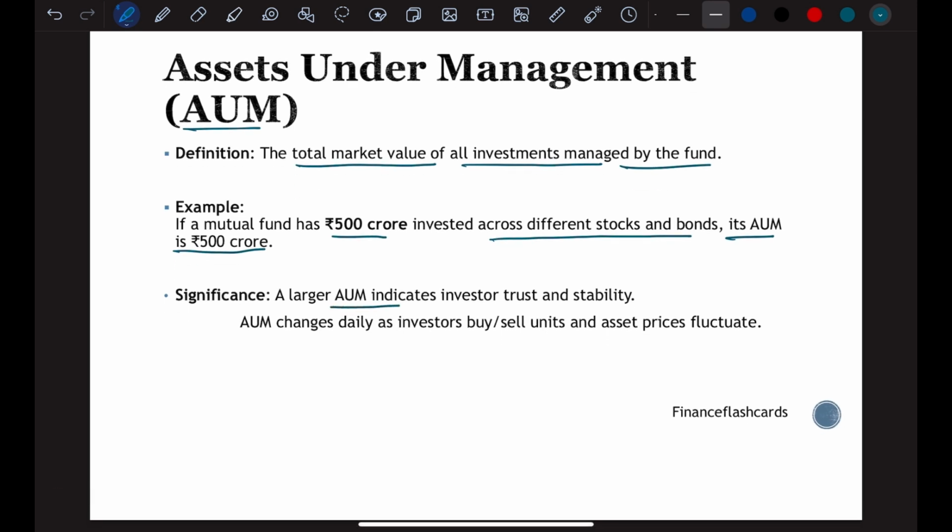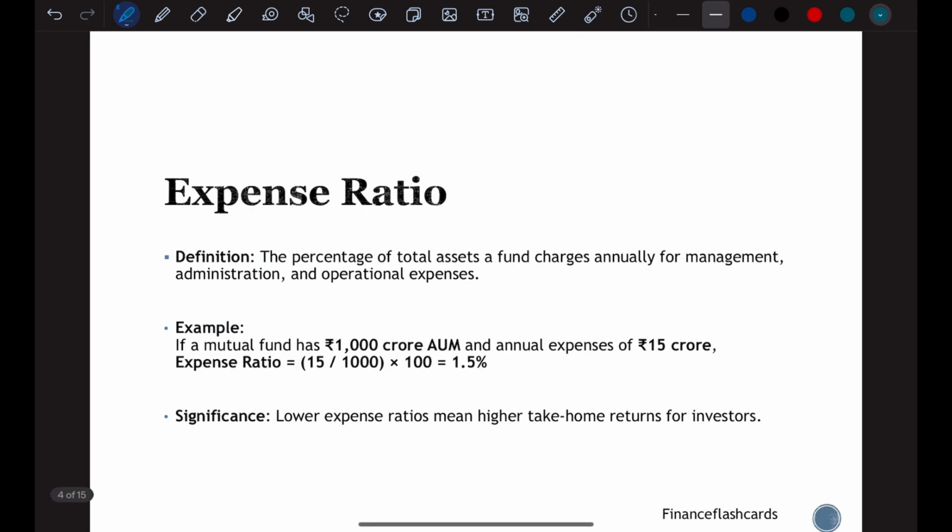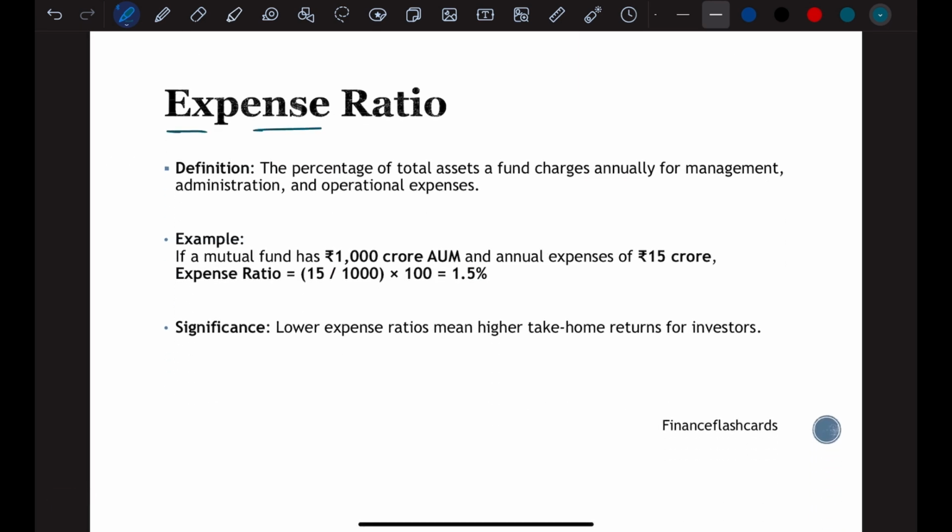A larger AUM indicates investor trust and stability. AUM changes daily as investors buy and sell units and asset prices fluctuate. So you have to look for a relatively large AUM, so that it can be trusted and it shows stability.